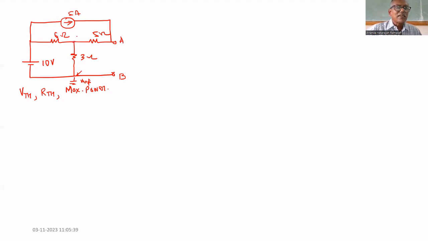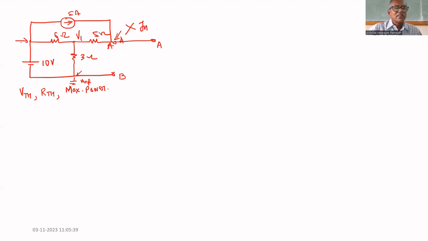Here is one junction, that is V1. Is this a junction? No, because this point is A, and even if we extend this, this point is A only. That's why it is not a junction.